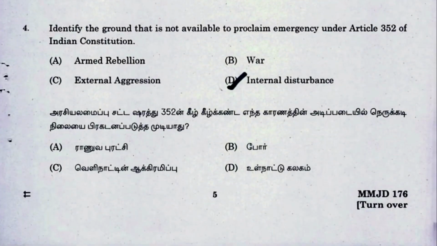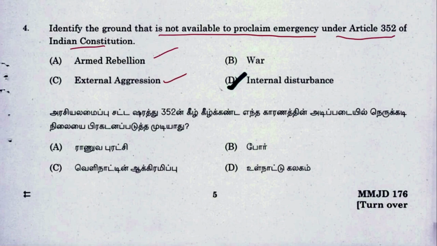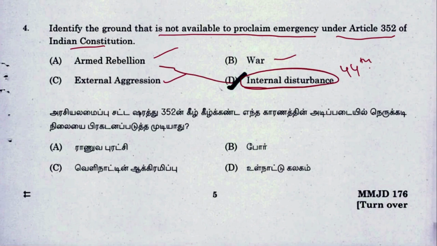Next is 4. Identify the ground that is not available to proclaim emergency under Article 352 of the Constitution. So armed rebellion is there, external aggression is there, war is there. Internal disturbance was earlier there, but it has been deleted by the 44th Amendment, and instead of this, armed rebellion has been substituted. So this is not available. D is the answer.